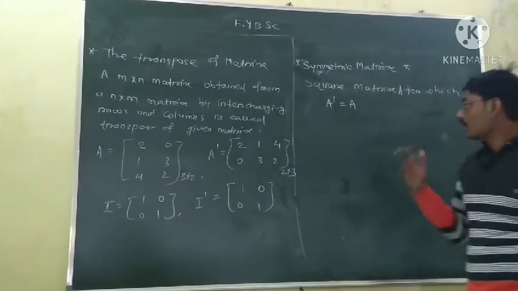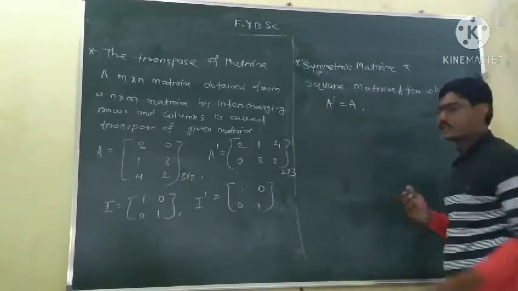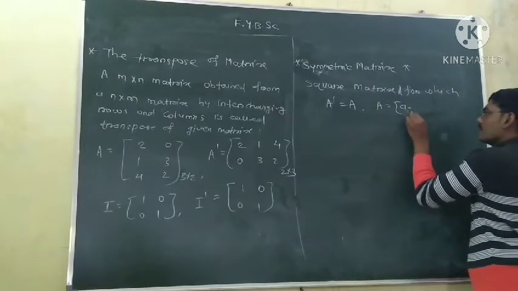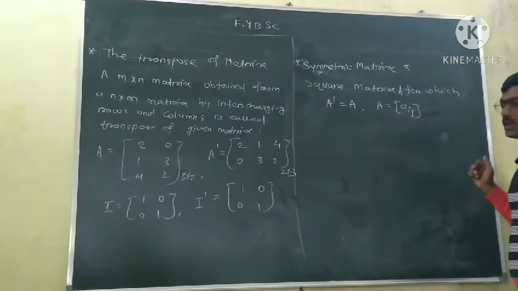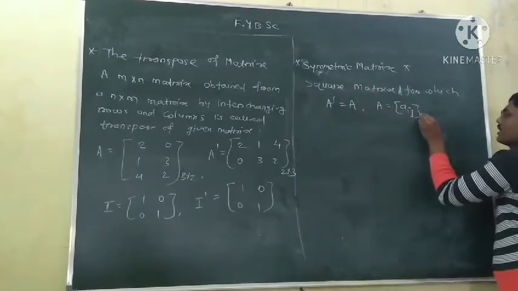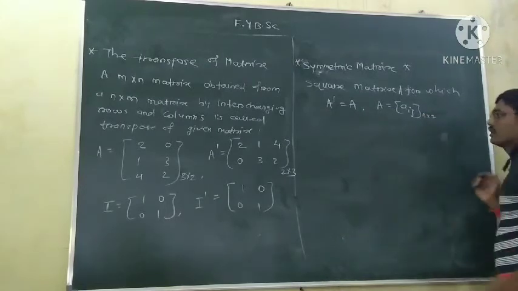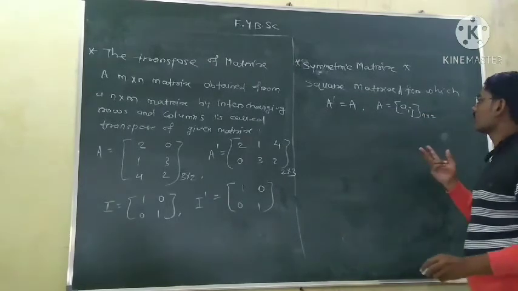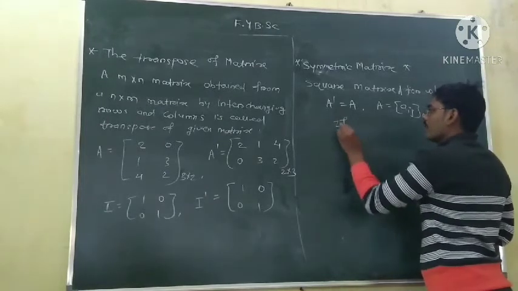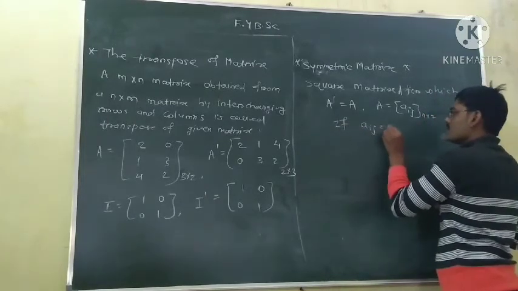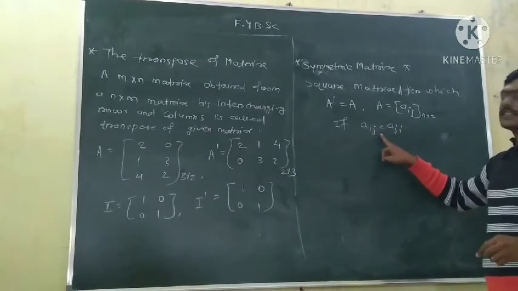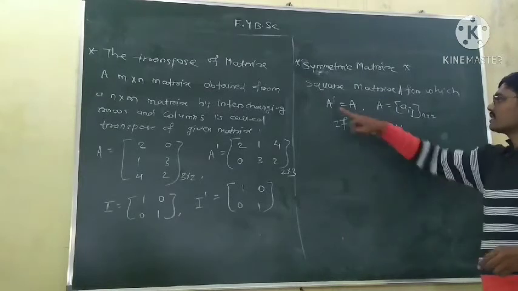Or we can write another definition. If A is a matrix whose elements are Aij, and the matrix must be a square matrix to be symmetric, say order is n by n, then the matrix is symmetric if Aij is equal to Aji. This is the condition for a matrix to be symmetric. It is the same as this.